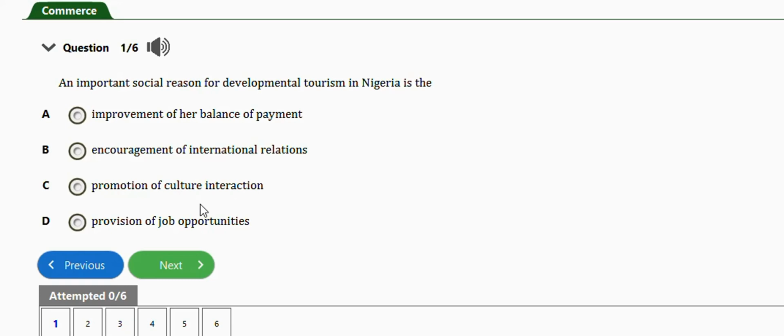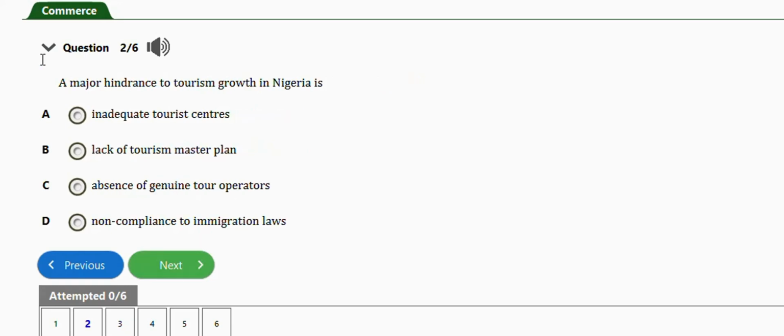Okay, very important. Next question, this one, it says, a major hindrance to tourism growth in Nigeria is inadequate tourist centers, lack of tourism master plan, absence of genuine tour operators, non-compliance to immigration laws. The right answer is option B, which is lack of tourism master plan.